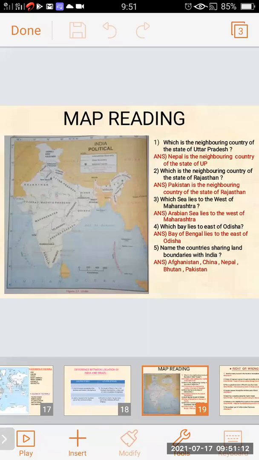First question: Which is the neighboring country of the state of Uttar Pradesh? On the map we can see Uttar Pradesh. The neighboring country is asked. Which neighboring country can we see on this map next to Uttar Pradesh? It's Nepal. Nepal is the neighboring country of the state of Uttar Pradesh.